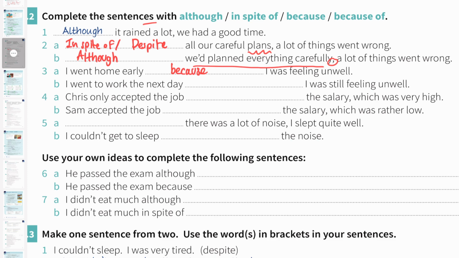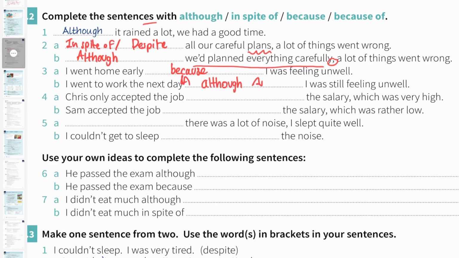And then 3B, I went to work the next day, dash, I was feeling unwell. So you see the difference between 3A and 3B. In 3B, you say that I went to work the next day, I was still feeling unwell. So when you express a contrast between two things, between two sentences, we have to use although. Although, because on the left and on the right they contrast.